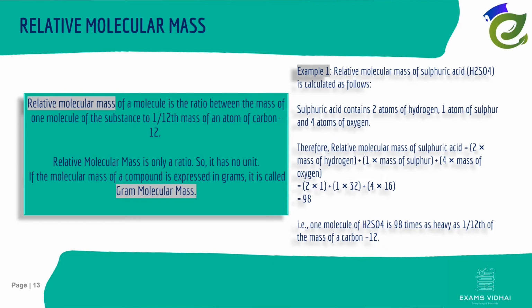Sulfuric acid contains 2 atoms of hydrogen, 1 atom of sulfur and 4 atoms of oxygen. Therefore, the relative molecular mass of sulfuric acid is 2 times the mass of hydrogen, 1 times the mass of sulfur, 4 times the mass of oxygen, which is equal to 98. That is, one molecule of H2SO4 is 98 times as heavy as 1/12 of the mass of a carbon-12.